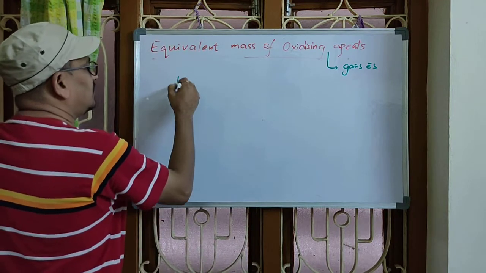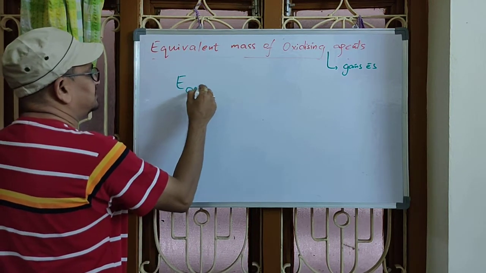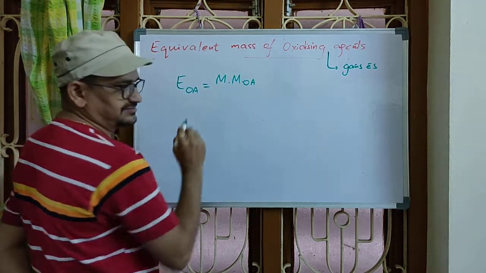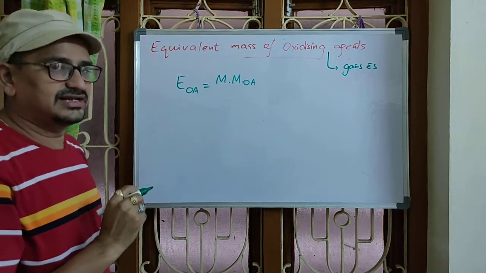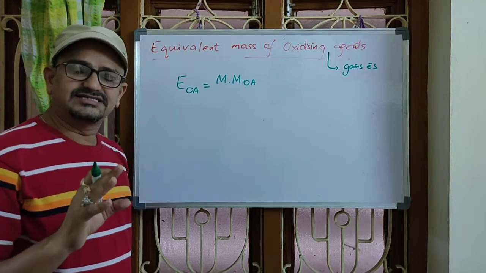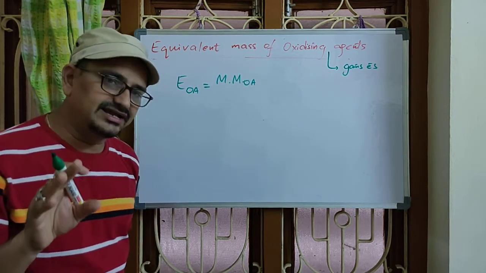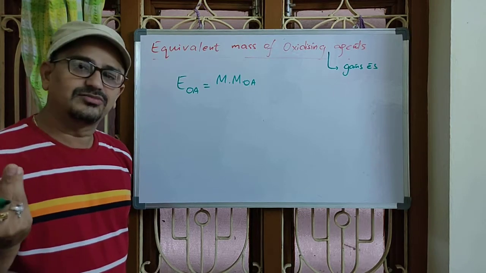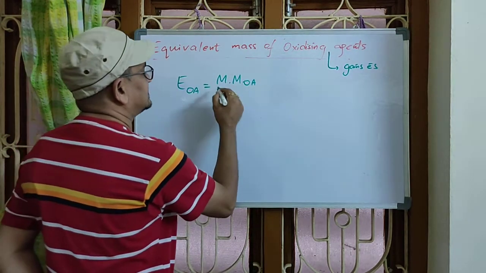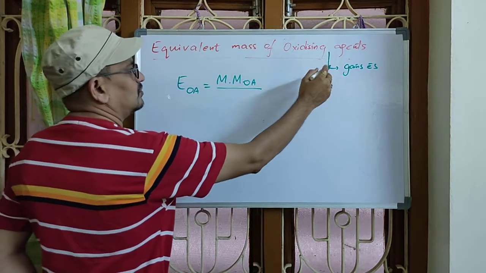Now, equivalent mass of oxidizing agent is equal to molar mass of oxidizing agent. As it has a molecular existence, we can use the term molar mass. If it has no molecular existence, suppose for salts or ionic compounds, we have to use the term formula mass, right? Now, they have a molecular existence. Molecular mass of oxidizing agent over, what's their job?